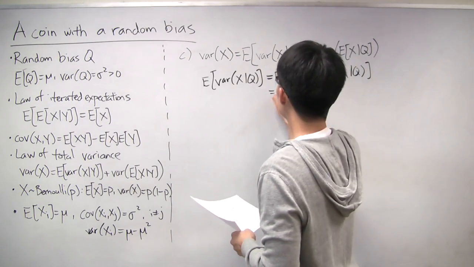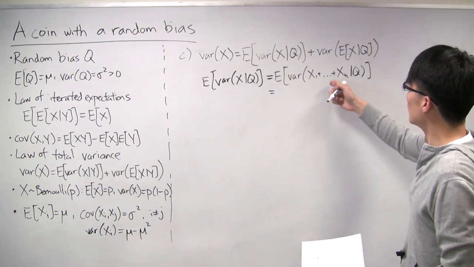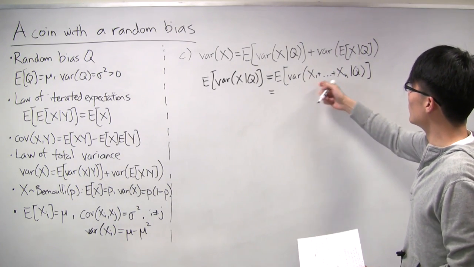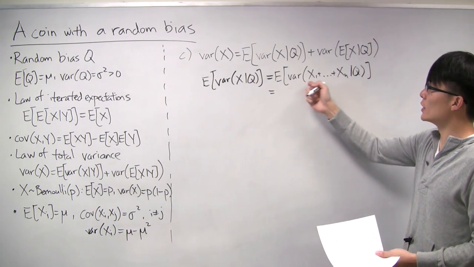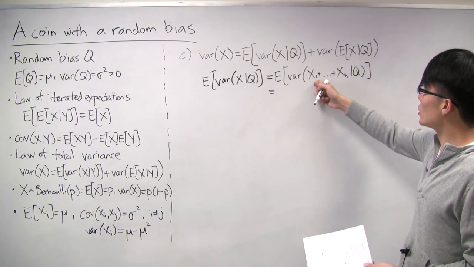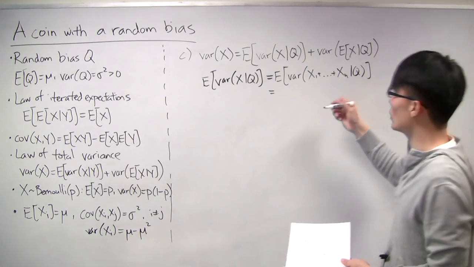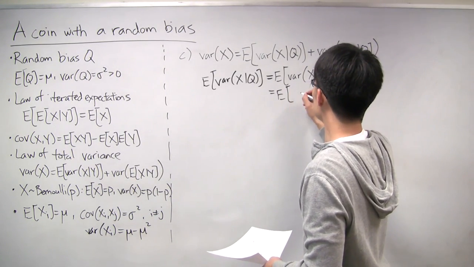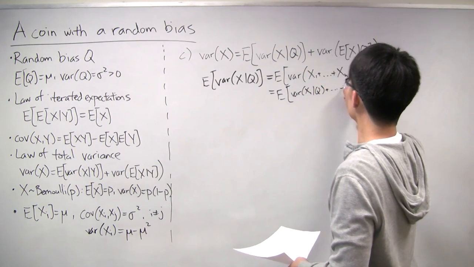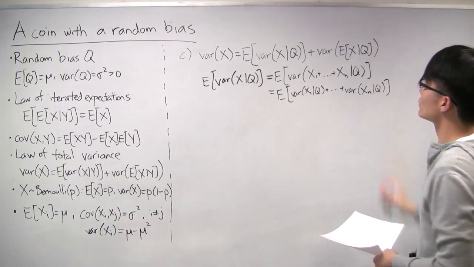And now, what we'll do is we'll again use the important fact that the x's we're told are conditionally independent, conditioned on q. And remember, the variance of a sum is not always the sum of the variances. It's only the sum of the variances if the terms in the sum are independent. And in this case, they are conditionally independent given q. So we can, in fact, split this up and write it as the variance of x1 given q plus all the way to the variance of xn given q.